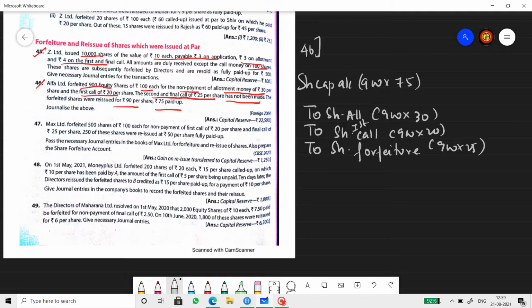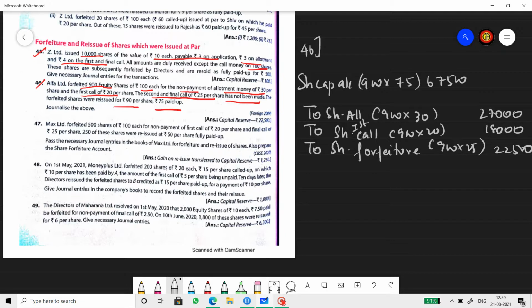So let's write the amount now. 67,500, 27,000, 18,000, and over here 22,500. So this is the forfeiture entry.